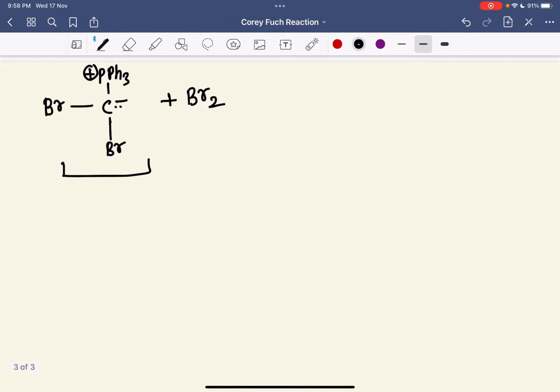Let me write here. We have the carbonyl RCHO, and we have the Wittig reaction, something like this. PPh3 plus. Here is a Br, here is a Br, here is a minus charge.